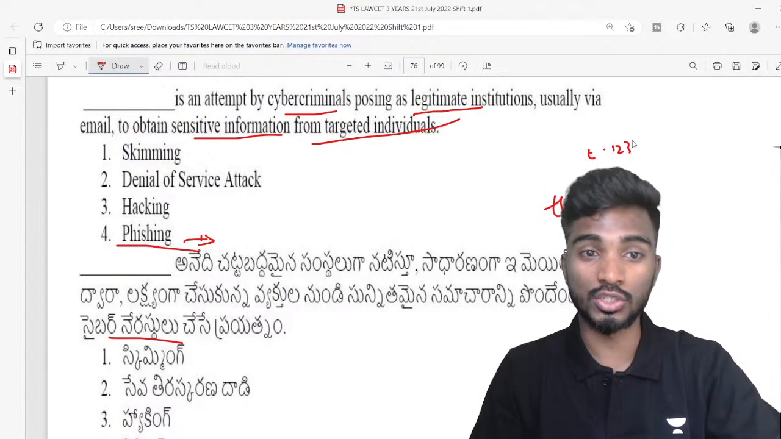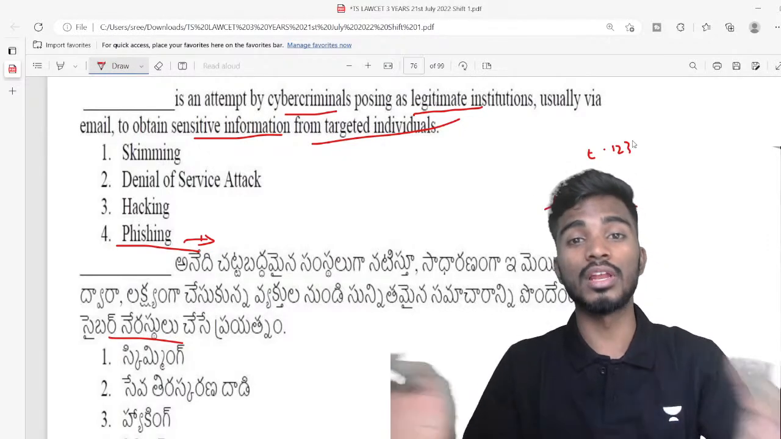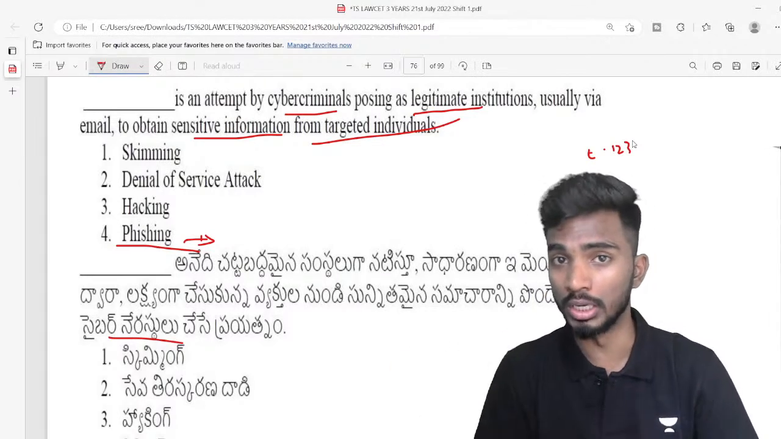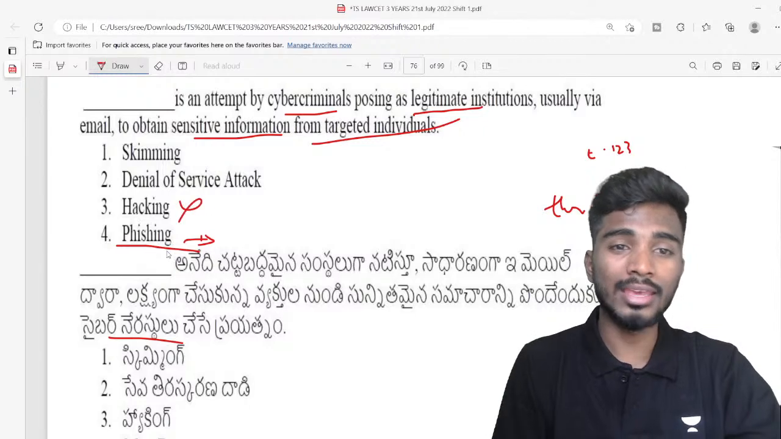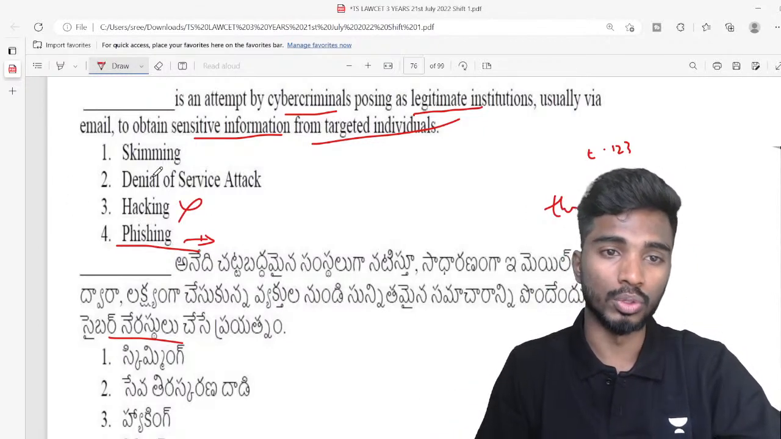So somebody might think, okay, Trinath is asking, so I have to make the payment, otherwise I might not get access, and they'll take the money from you, or they'll take some sensitive information, maybe your password, or maybe somebody else's information. That is known as phishing. Hacking is stealing the data from your server or from your computer.